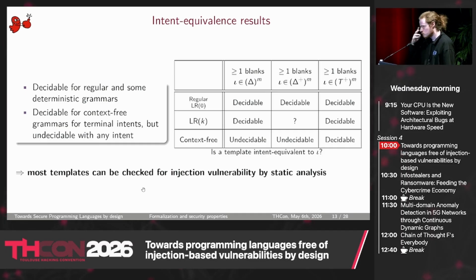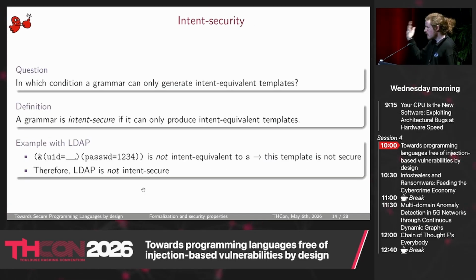And we have some reference to formal grammar. We can show that, okay, it is possible most of the time with automated methods to check whether a template is secure or not, whether it can accept malicious input or not. And then we're going to go to the next step. Is it possible to have some languages that can only produce these secure templates?